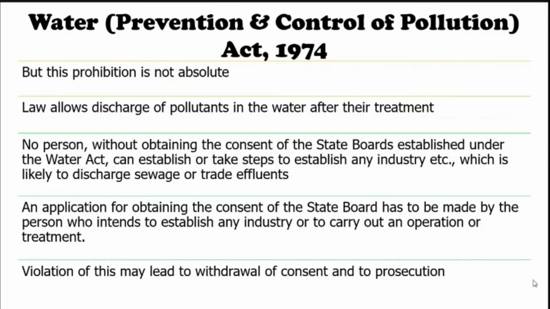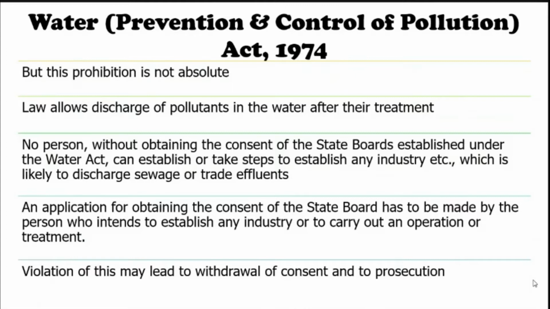Also, under this act, no person can establish any kind of industry likely to discharge sewage and trade effluents without obtaining consent from the state boards established under the Water Act, that is, the state pollution control boards.